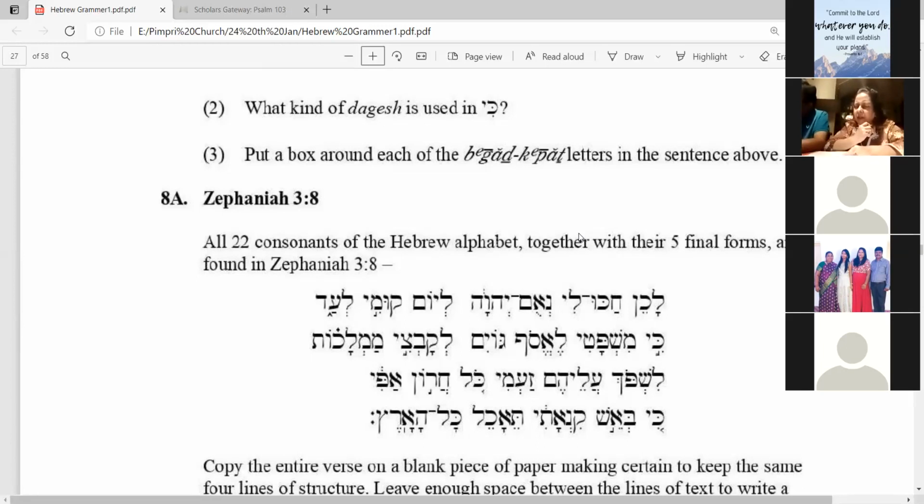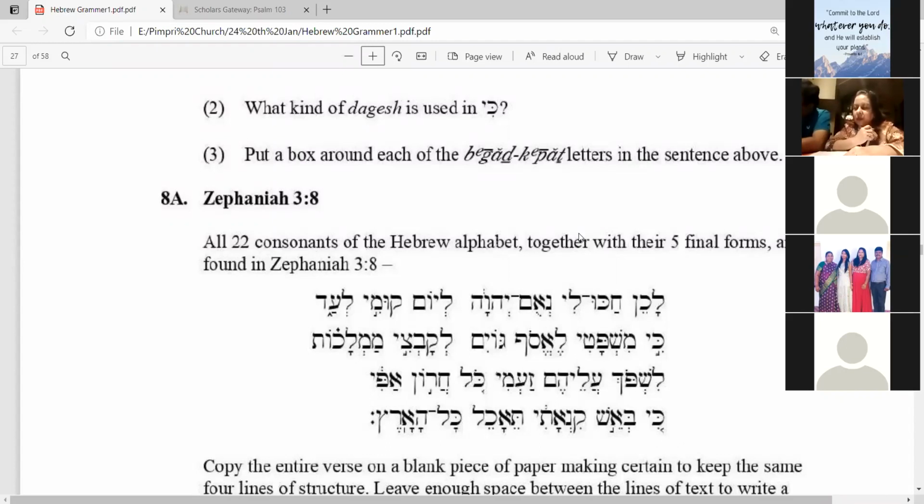So you have to copy all these lines in the notebook as they are, keeping a sufficient gap between the lines. Copy the entire verse, Zephaniah 3:8. Find Aleph, round the Aleph, and above that give the number 1.